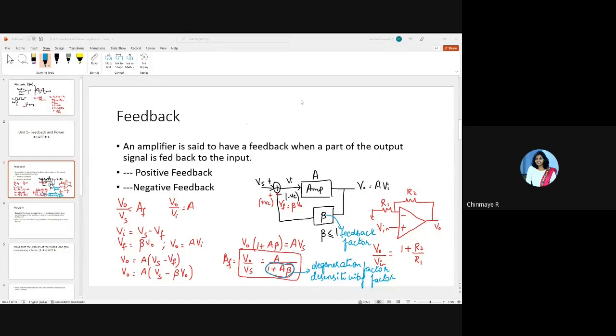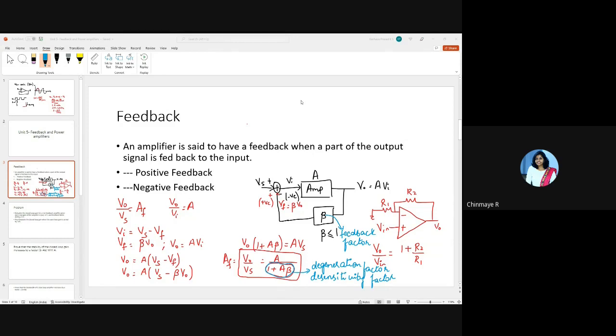Similarly, in a current amplifier where the input is current and output is also current, we want the input impedance to be as low as possible and output impedance to be as high as possible, right? So in case of a current amplifier, when you add a negative feedback, it further decreases the input impedance and further increases the output impedance.